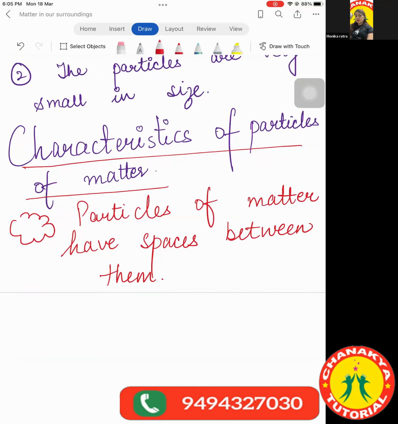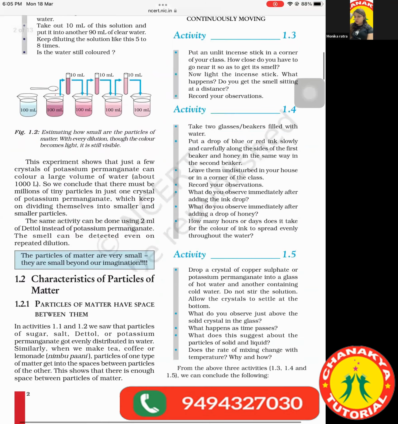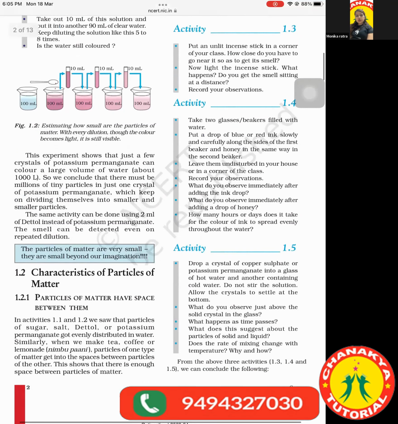Let us read the... Yes, same, ma'am. And then we are going to move to the next activity. It's a small one only. So Aksha, since you've joined now, you can read it. The characteristics of particles of matter, the first one. Okay, ma'am. May I read now? Yes. Ma'am, may I read now? Yes, you can read now.